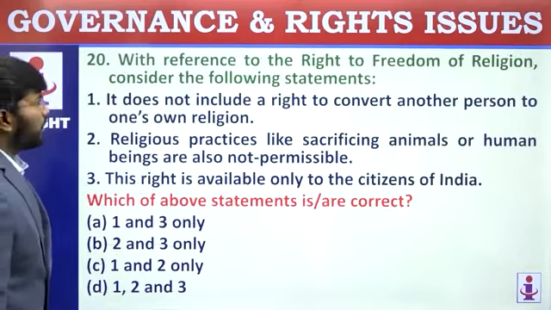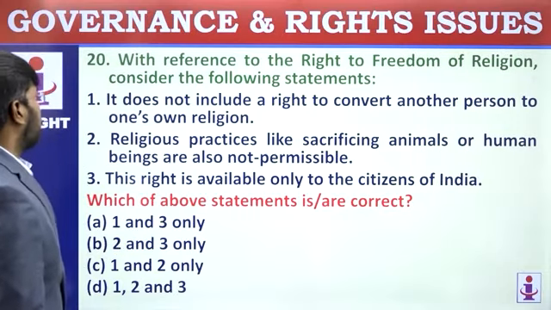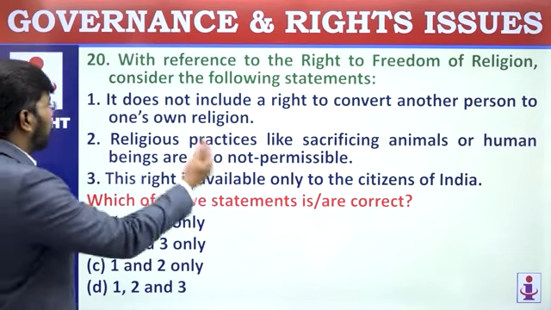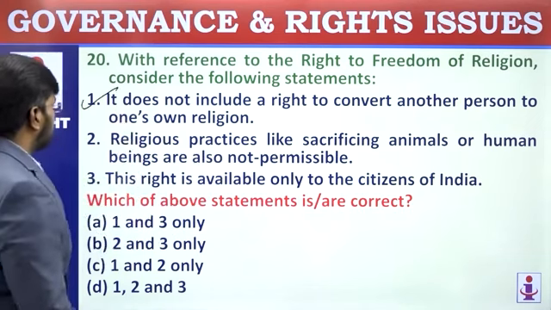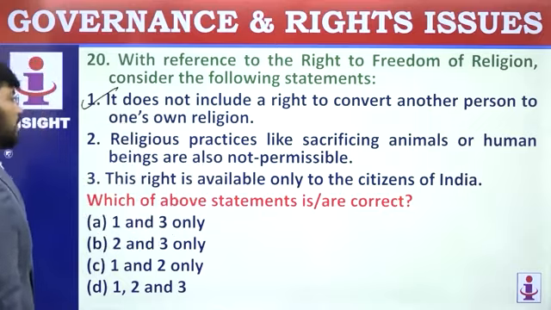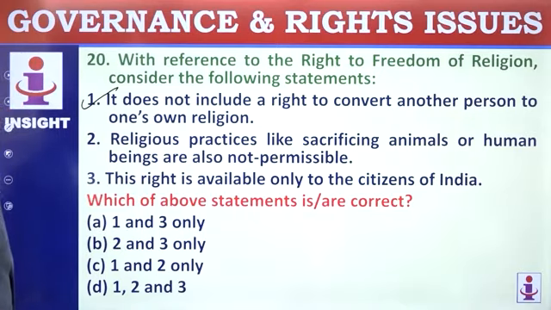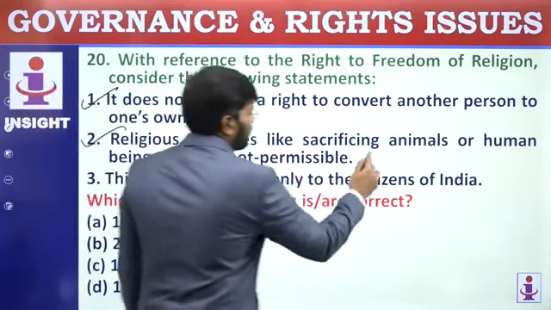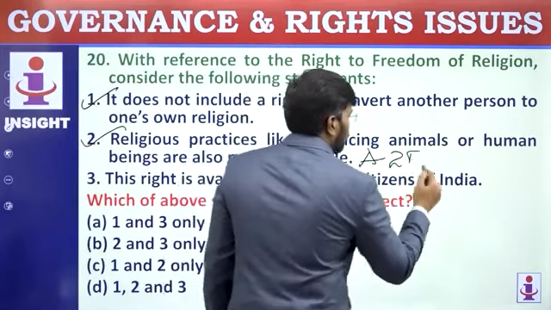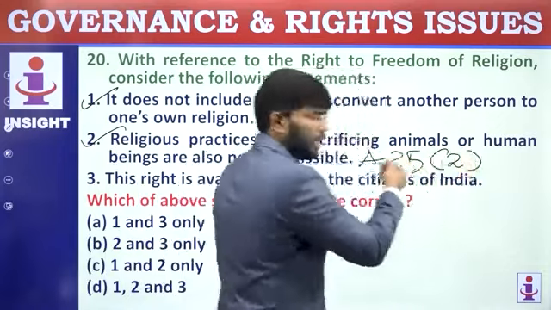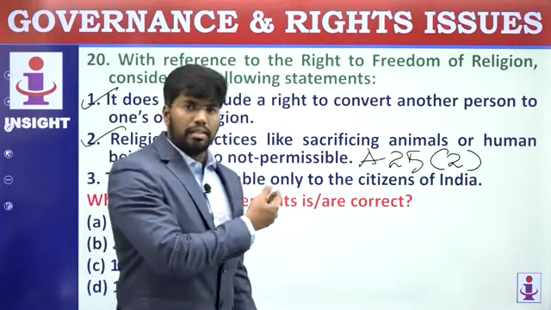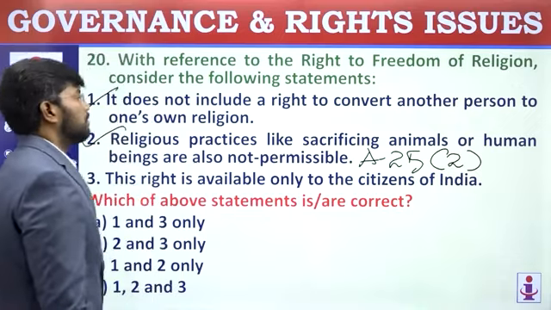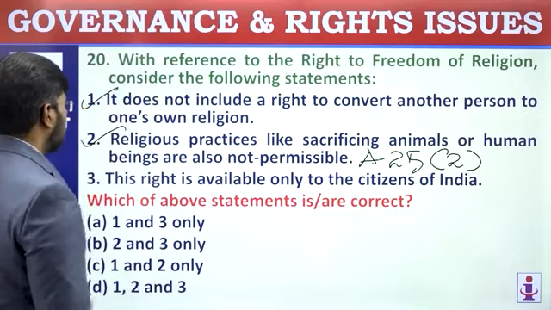With reference to the right to freedom of religion, consider the following statements. It does not include the right to convert another person to one's own religion. Article 25. Correct? Read the second statement. Religious practices like sacrificing animals or human beings are also not permissible. Correct? Article 25, clause 2. Opening up of Hindu religious organizations or practices for social reformation, it can ban it. So the second statement is correct.